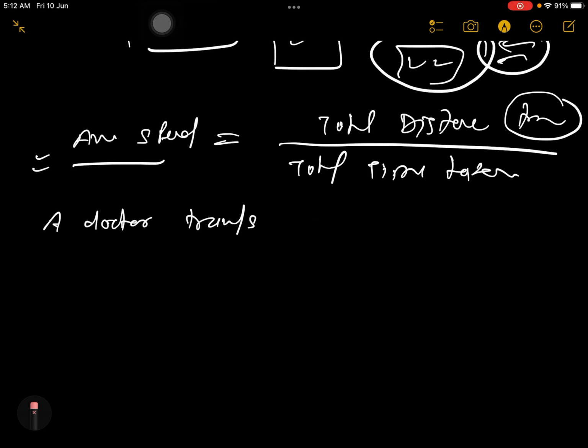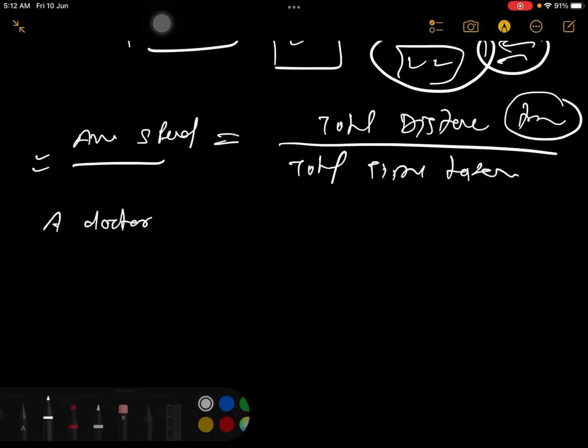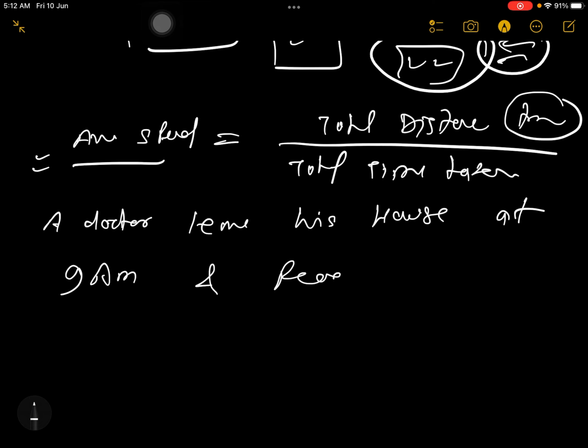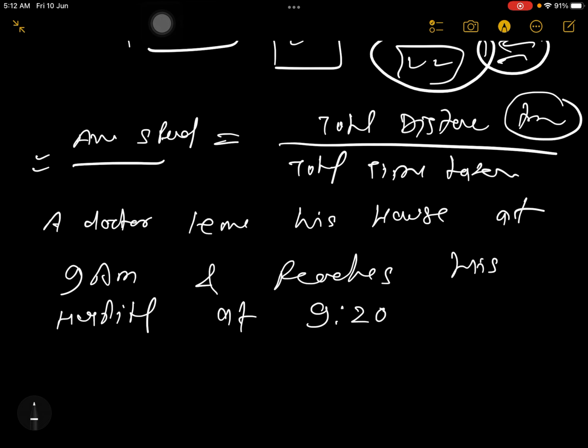A doctor travels, no, write like this: a doctor leaves his house at 9 a.m. and reaches his hospital at 9:20 a.m. Clear?